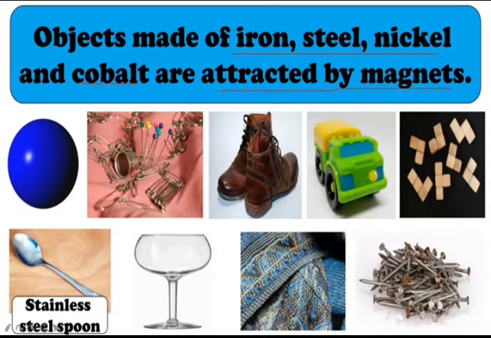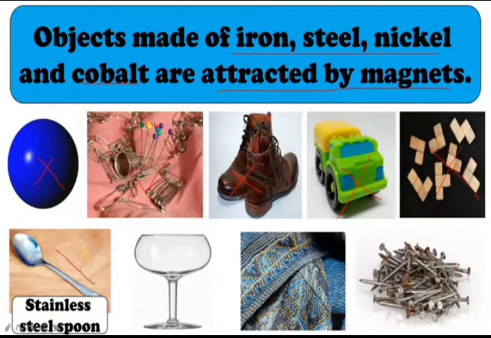In the first case it is made of plastic. Will it attract? No, it does not contain iron, steel or any other metal, so it does not attract. In the second case you can see a needle and a safety pin. In both cases you can see the presence of iron, so it is a magnetic material which will be attracted by the magnet. In the third case it is leather, which will not attract. In this case it is plastic, which does not contain any iron particles, so that also does not attract. And in this case, will it attract? That also never attracts, because it is made of plastic.